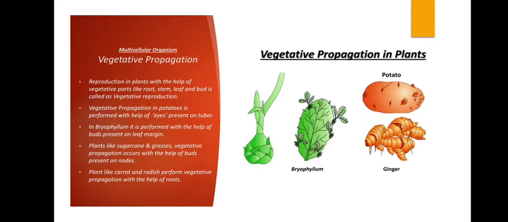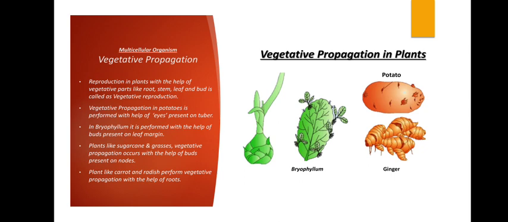Moving on to the next type of asexual reproduction, which takes place in multicellular organisms, is vegetative propagation. Now in plants there are two types of parts: vegetative parts and reproductive parts. For example, the flower is a reproductive part of the plant, but here the flower is not involved in the reproduction.